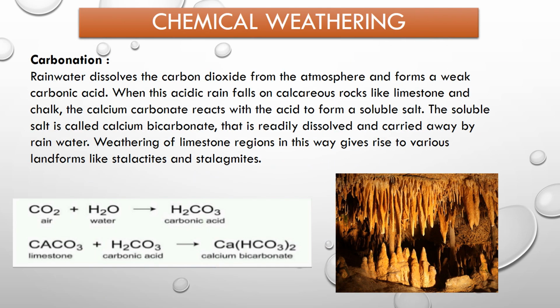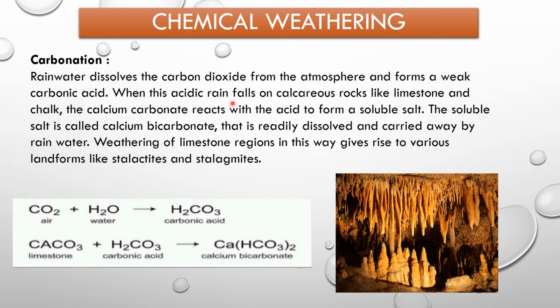Next is carbonation. Rainwater dissolves the carbon dioxide from the atmosphere and forms a weak carbonic acid. As you can see over here, carbon dioxide in the air plus rainwater forms carbonic acid.